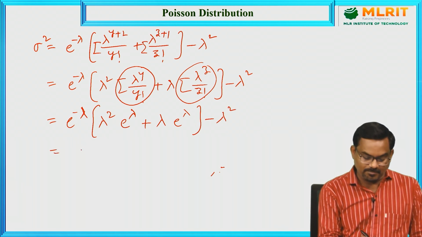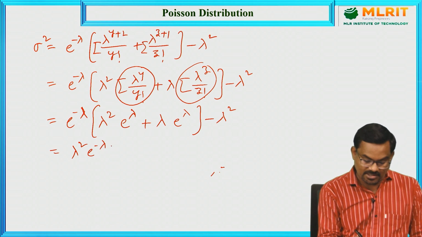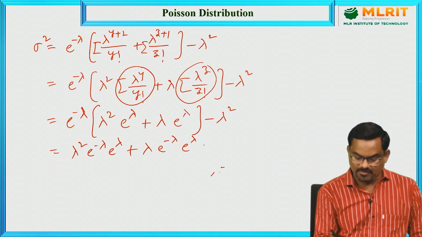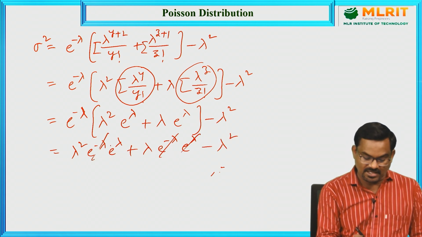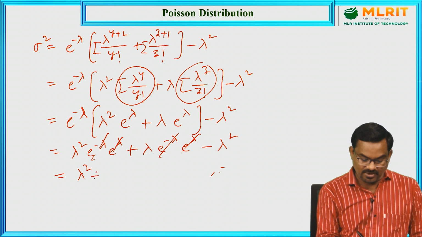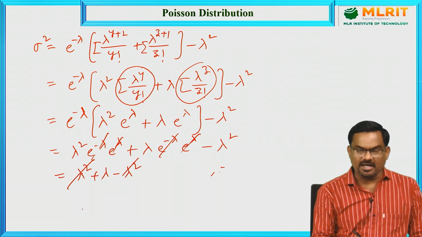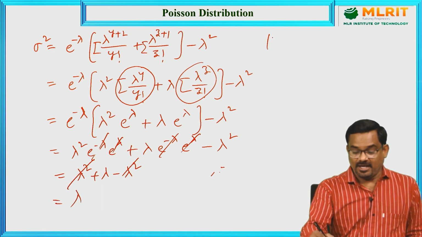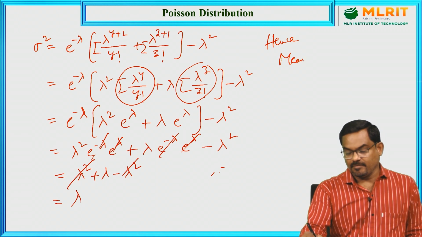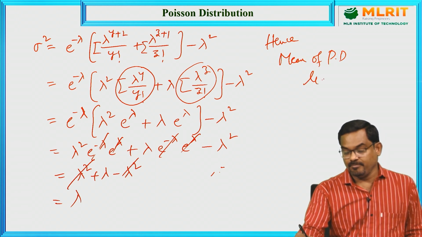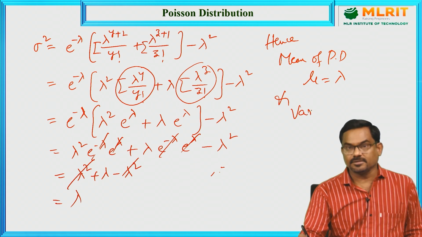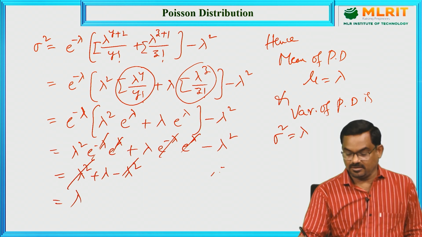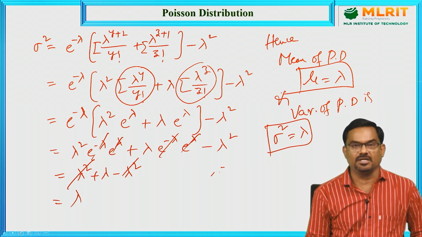So, let us multiply: lambda square e power minus lambda e power lambda plus lambda e power minus lambda e power lambda minus lambda square. These two get cancelled. So, what remains? Lambda square plus lambda minus lambda square. Again these two terms will be cancelled and we remain with lambda. Hence, the mean of Poisson distribution mu equal to lambda and the variance of Poisson distribution sigma square equal to lambda. Hence, the mean and variance of Poisson distribution coincide.